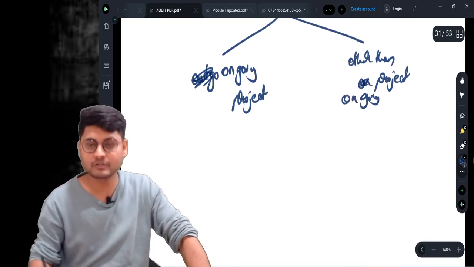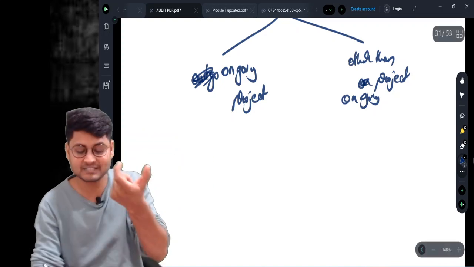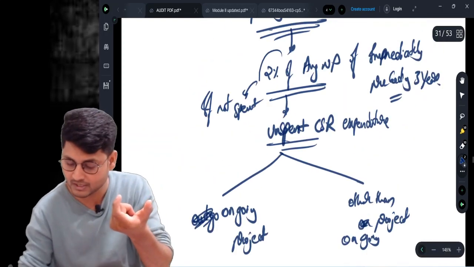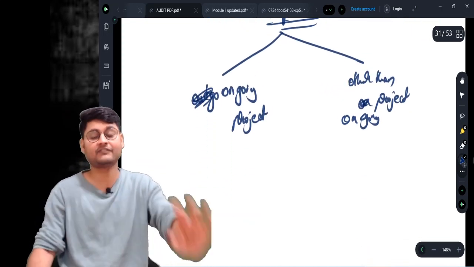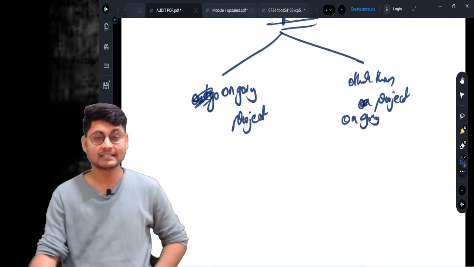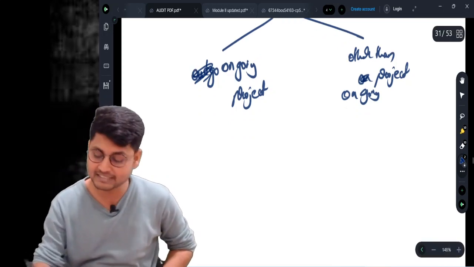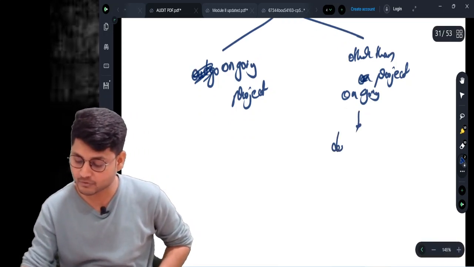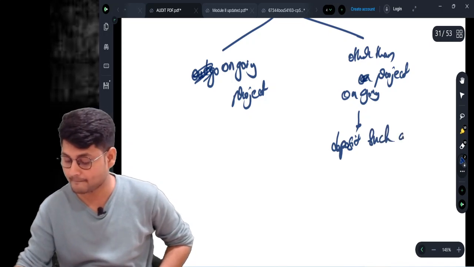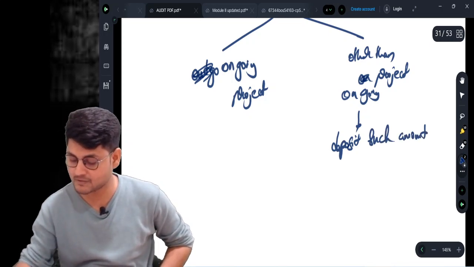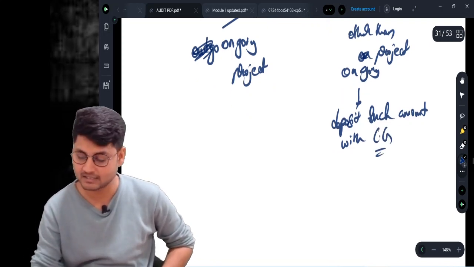If it is other than an ongoing project, when the company fails to spend this much of amount, what is that? It is 2% of average net profits. If it fails to spend this much of amount, then what does the company need to do? That company needs to deposit such amount with the central government,